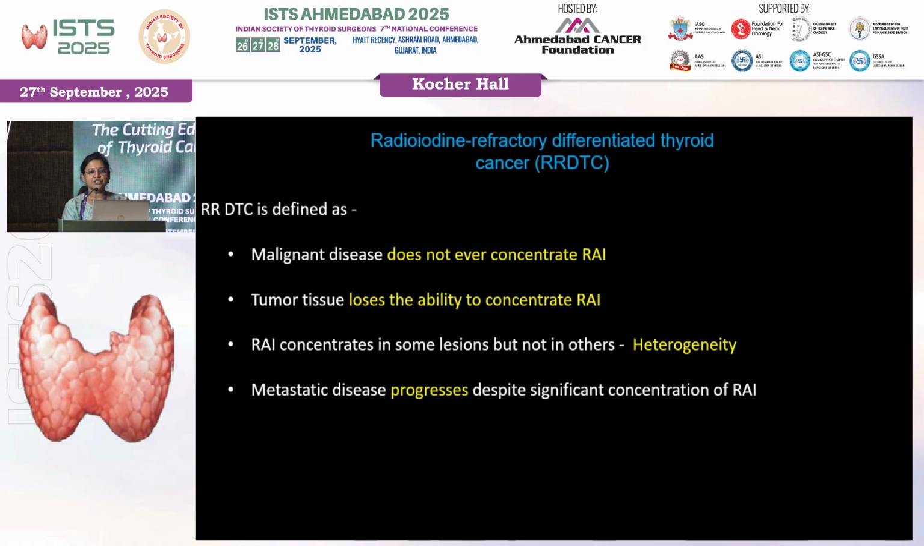So what is this condition known as? This is known as radioiodine refractory differentiated CA thyroid. So RRDTC is defined as malignant disease that does not ever concentrate radioactive iodine, or the tumor tissue which was earlier concentrating radioactive iodine but now does not concentrate radioactive iodine. It concentrates in some lesions but does not concentrate in others, or the metastatic disease progresses despite significant concentration of radioactive iodine. So this is just a sum total of what radioiodine refractory DTC is.